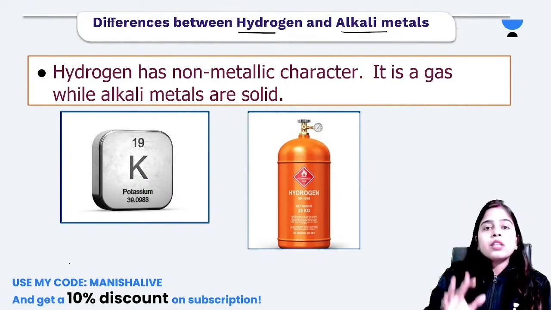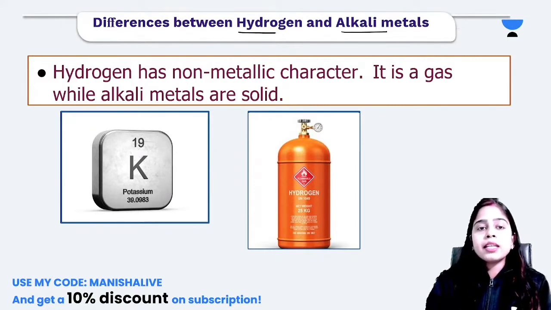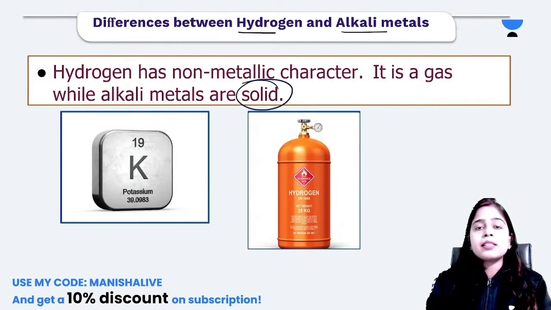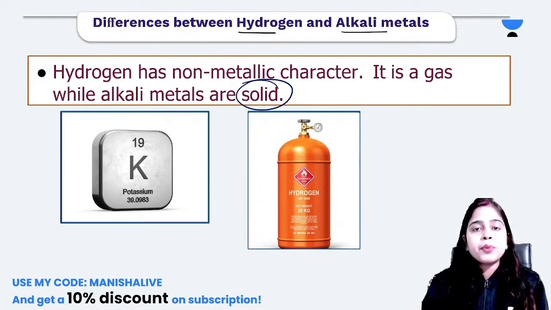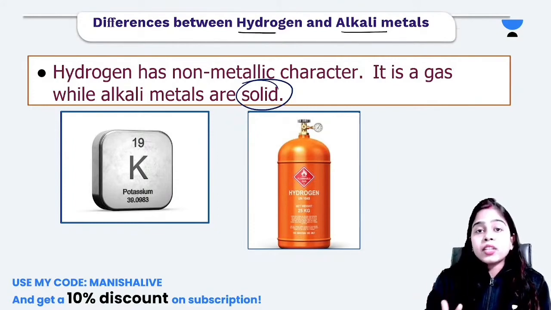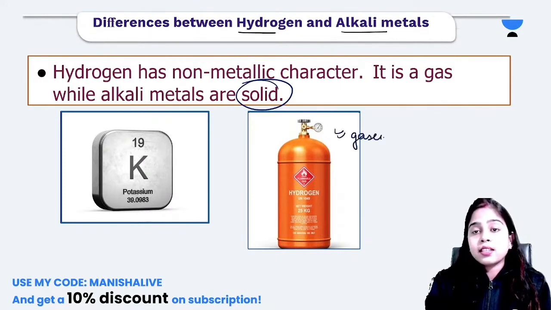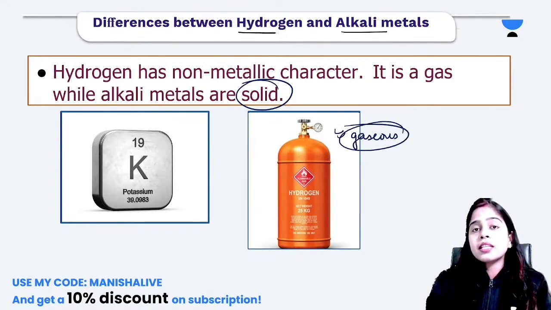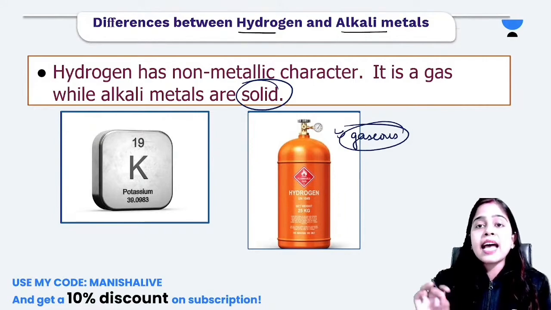The first difference that you can observe here is that all the alkali metals are solid in state. Yes, all alkali metals, be it lithium, sodium, potassium, rubidium, cesium, francium, exist in solid state. But hydrogen has non-metallic character. It exists in gaseous state. So this is the first difference and first reason to not consider hydrogen as an alkali metal.